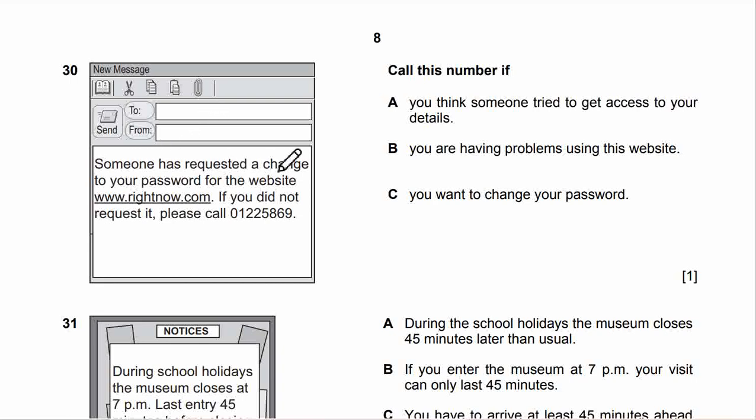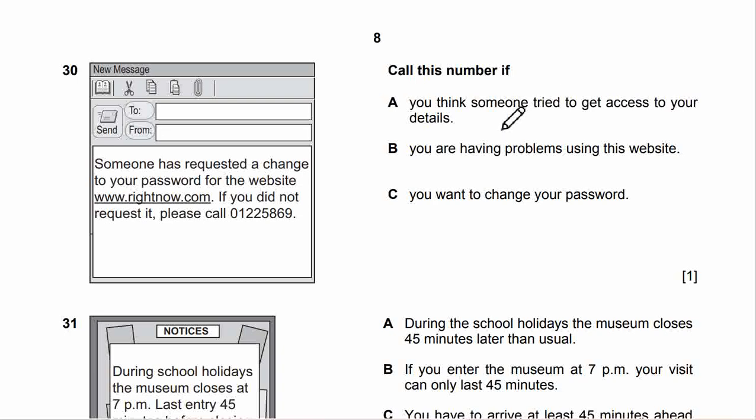Someone has requested a change to your password for the website www.rightnow.com. If you did not request it, please call 012258869. Call this number if you think someone tried to get access to your details.